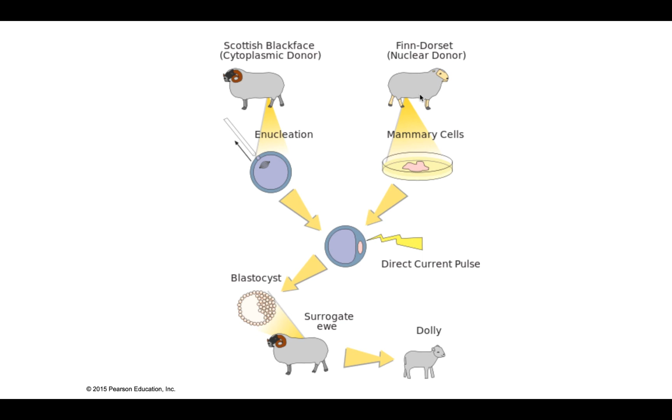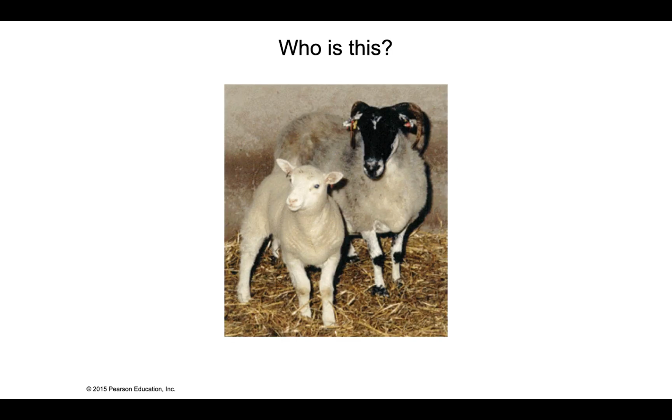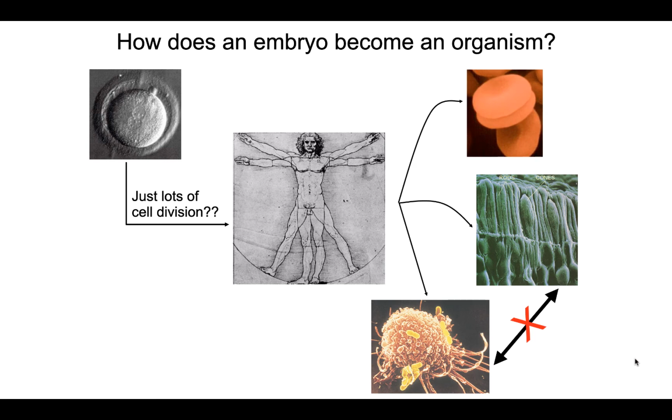So what that means is the DNA within the nucleus of these specialized cells did have all the genes necessary to give rise to every single cell type and therefore an entire organism. Which means as cells specialize, they don't lose DNA, they simply turn certain genes off and turn certain genes on.